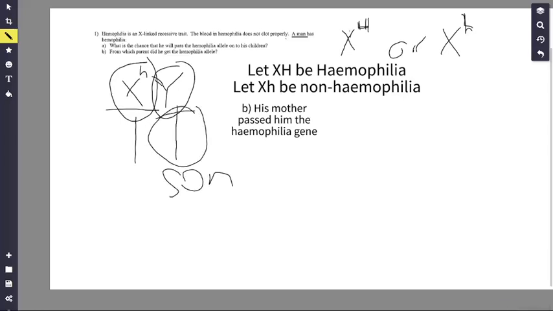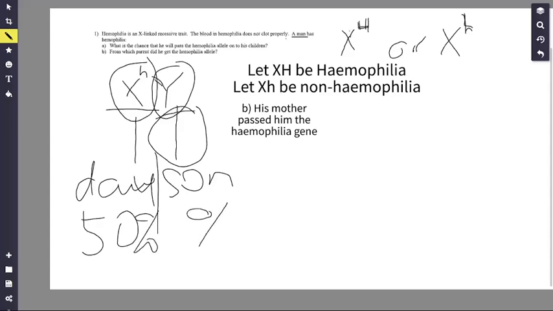However, for a daughter, which I will write DAU, daughter, he will 100% pass his X gene. Let's just assume that the chance of getting a son or daughter is 50%. If you get a son, he's gonna pass a Y. If you get a daughter, he's gonna pass an X. It means that he has a 50% chance of passing the hemophilia allele to his children.